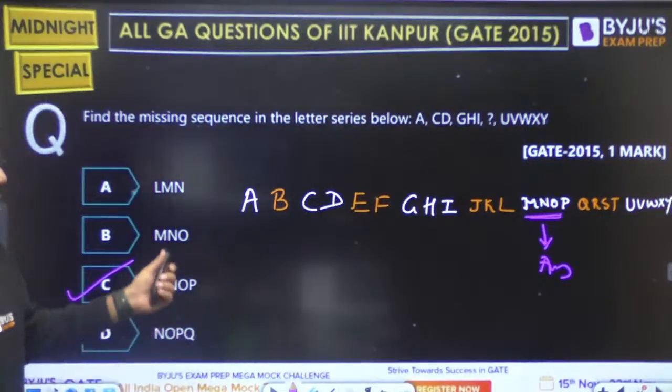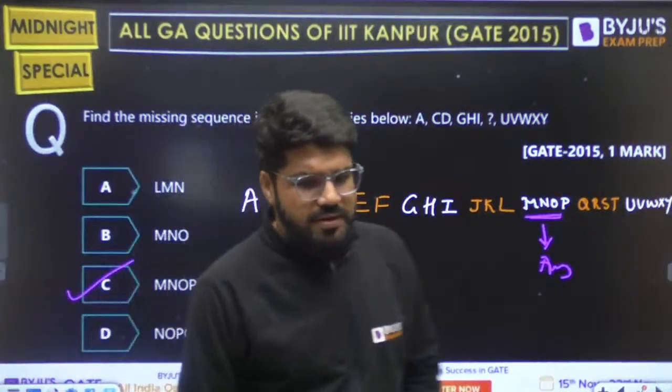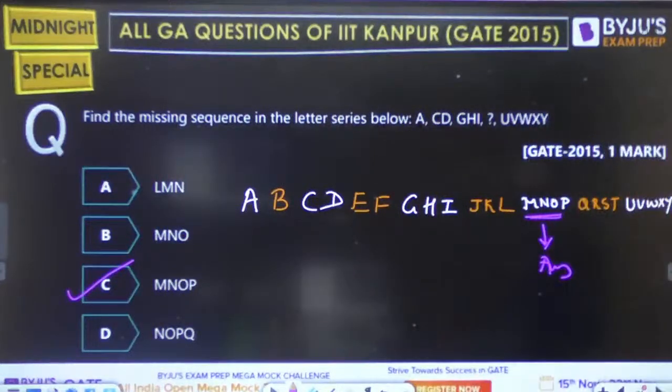Very simple. Why is it simple? Because it is the continuity of the letters.